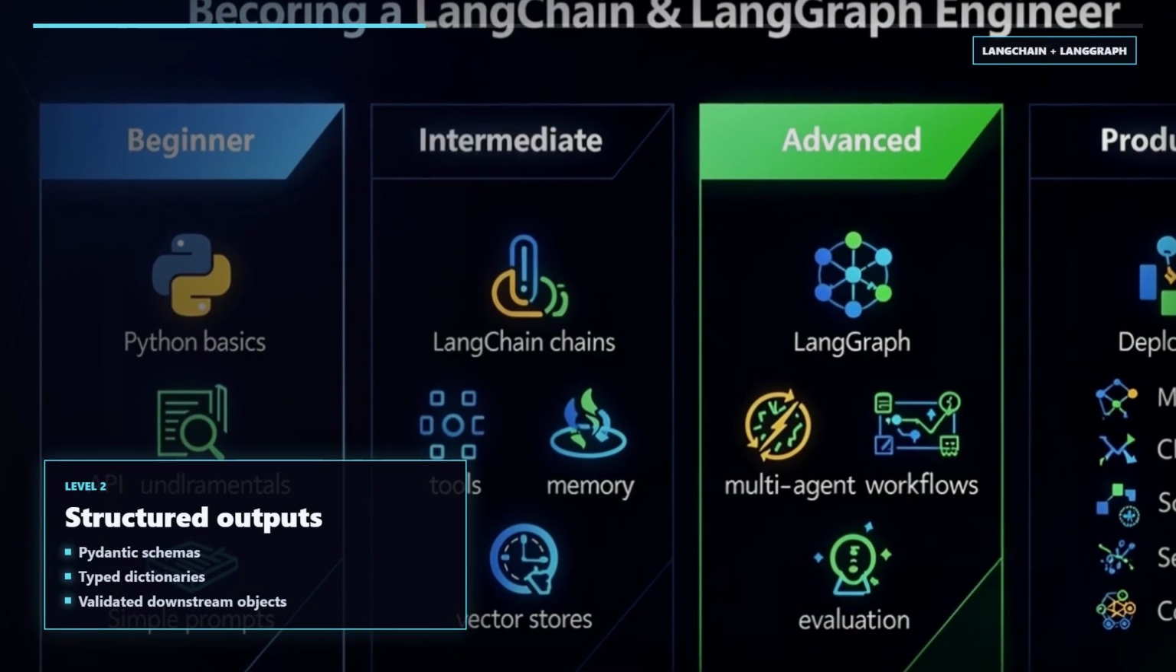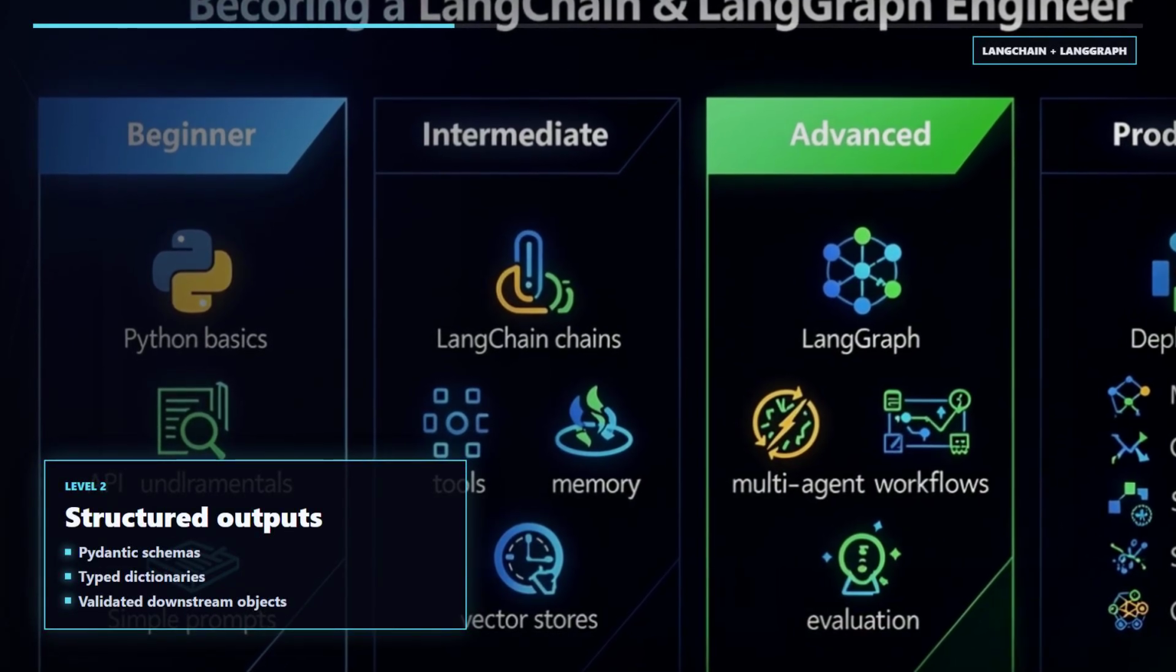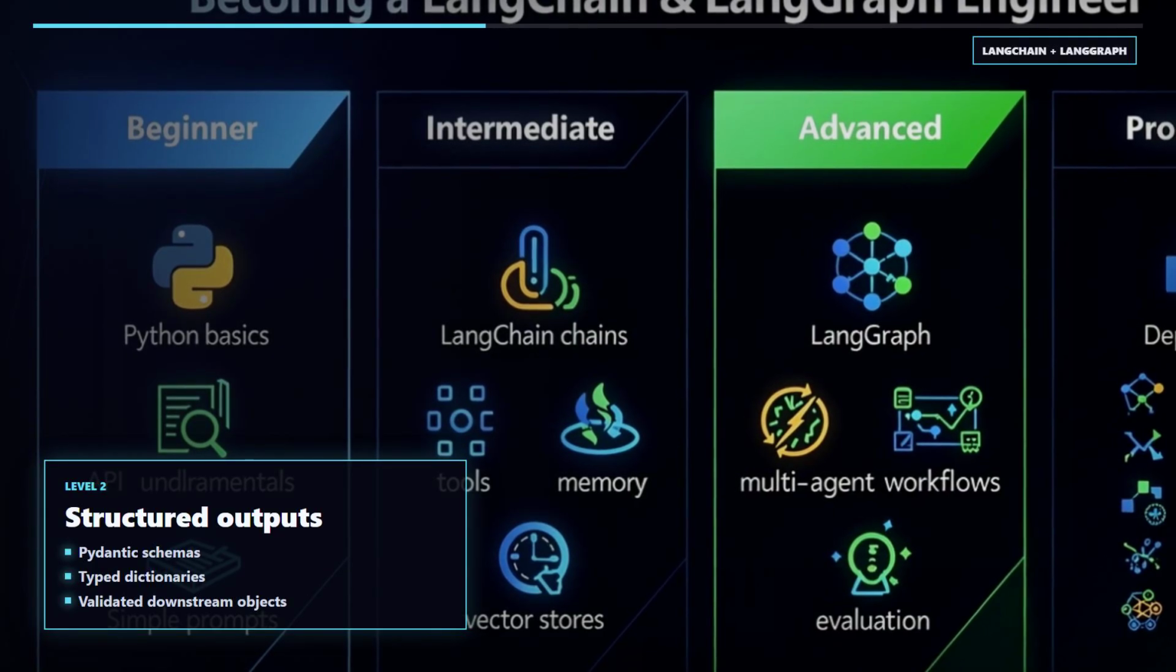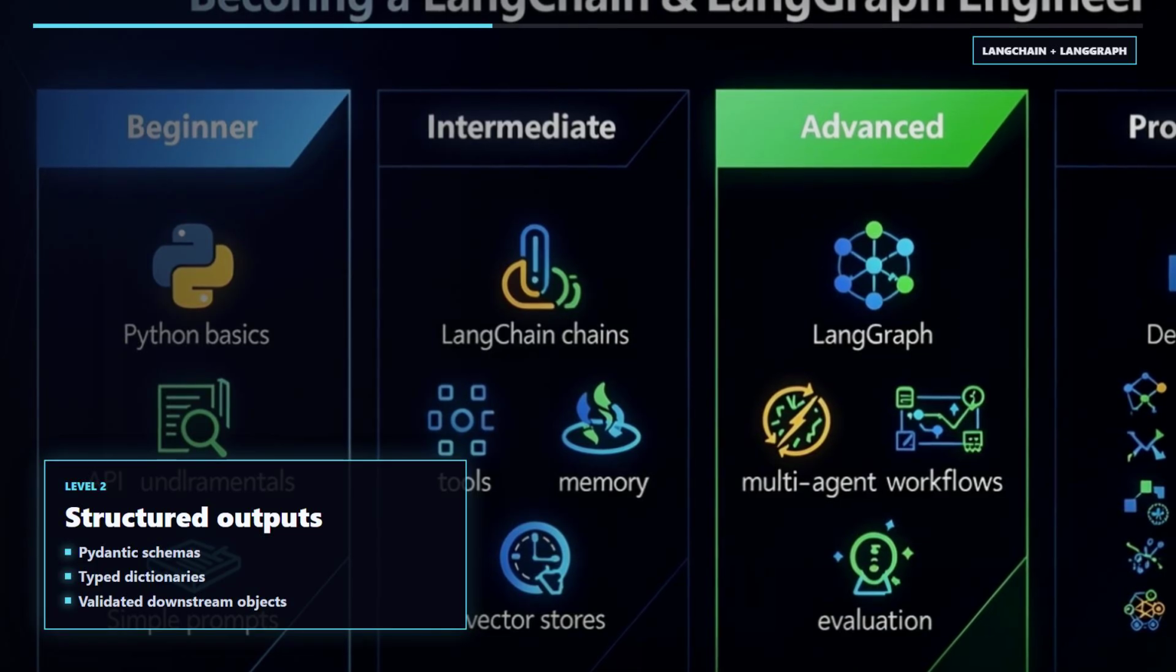For enterprise use, vague text is not enough. Enforce deterministic outputs with TypedDict, Pydantic, and parsers, so model responses become reliable objects that downstream systems can validate.